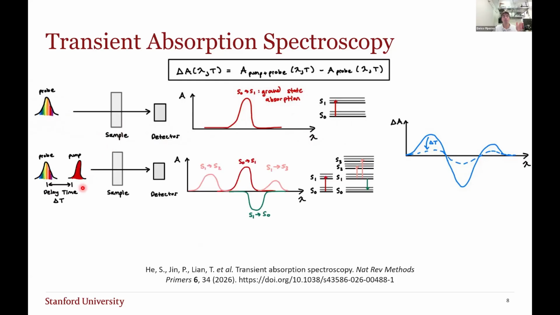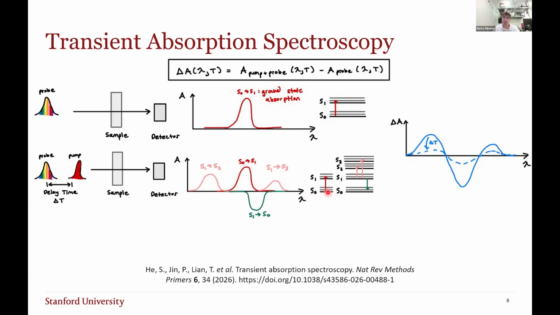Now, if we first pump the sample, so we bring it to that first excited state S1, and at some later time send a probe, we recover more interesting features. Maybe part of the molecule is not in S1, so we'll recover that same peak, S0 to S1.